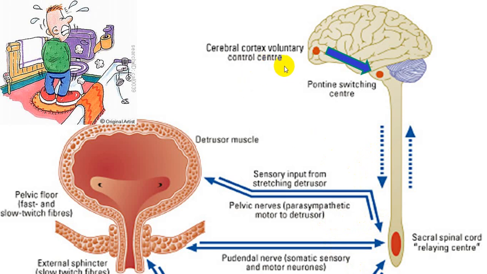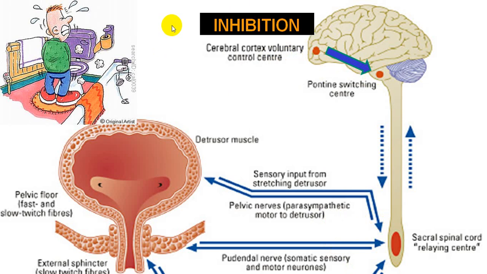So higher centers: we have a cortical center and a pontine center. The cortical center acts on the pontine center with an inhibitory action.